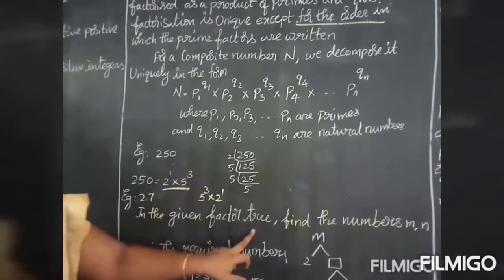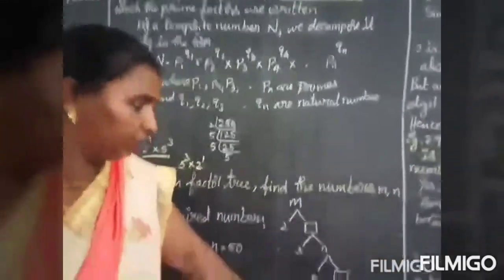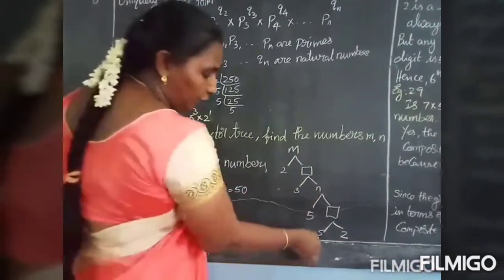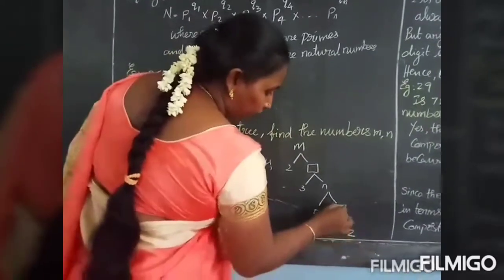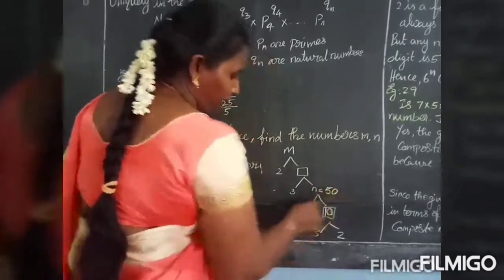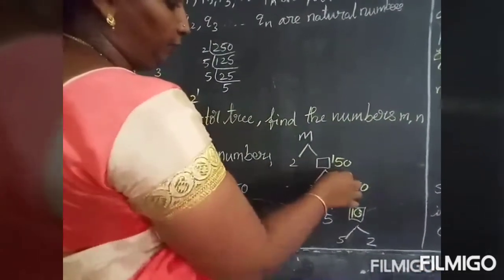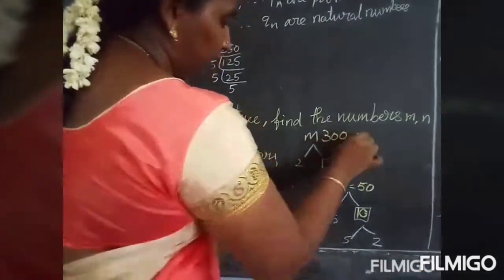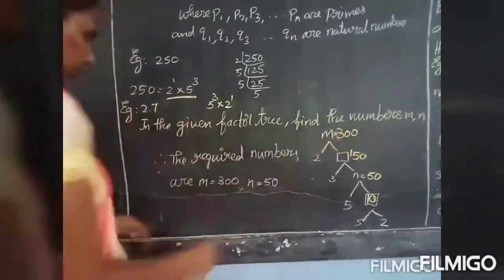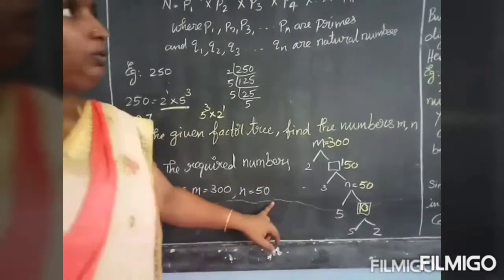In the given factor tree, find the numbers m and n. Here they have given one factor tree. We are going to find the values of m and n. Start from the bottom. 5 2s are 10, so write 10 here. Then 5 10s are 50, so the n value should be 50. Next 3 50s are 150. 2 into 150 will get 300. Is it clear? So the n value is 50 and the m value is 300. Therefore the required numbers are m equal to 300, n equal to 50.